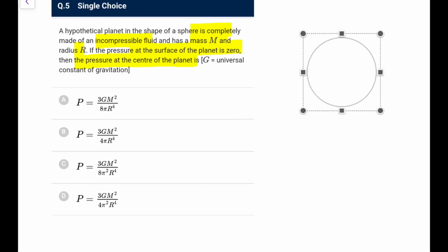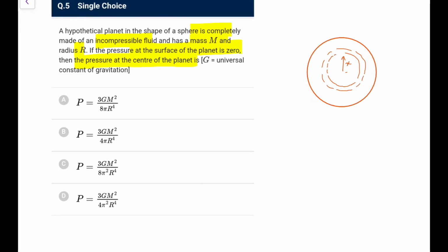Now what will happen here, just look at it. Let's say you go to any distance, say x, and take a small strip dx. If you see this complete thing, because of gravity it will try to come up, so the internal pressure will push it up. Definitely if the pressure here is P, it would be P plus dP inside. So the pressure would be more inside.